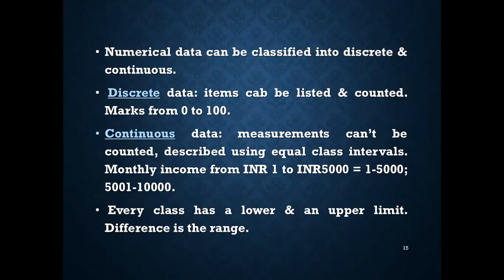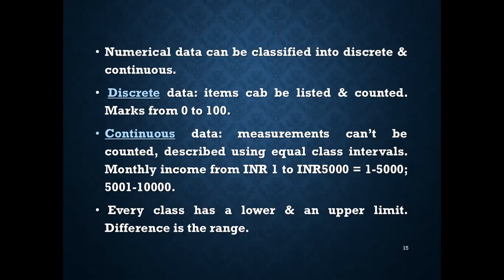For example, marks in a particular subject can be counted from 0 to 100. Continuous data cannot be counted because measurements cannot be counted; they can only be described using equal class intervals. For example, monthly income from 1 rupee to 5,000 is one class, and then 5,001 to 10,000.